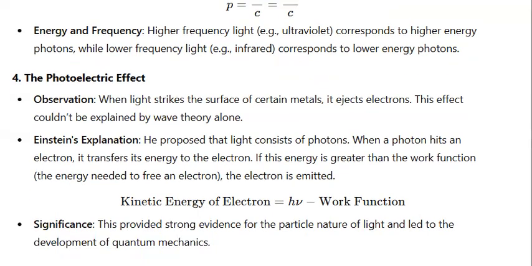What is the work function? Basically, when the photon strikes the surface of a metal, there is energy which is required to overcome barriers in order to excite the electron. So this is the formula: the kinetic energy of an electron equals hv minus the work function. And the work function is basically denoted by a phi symbol.